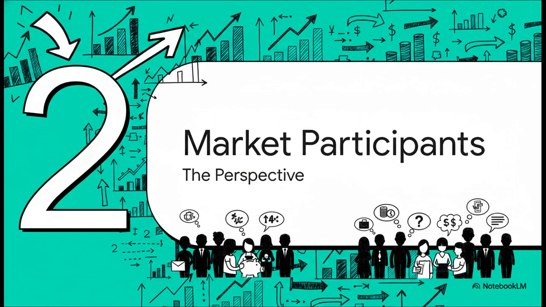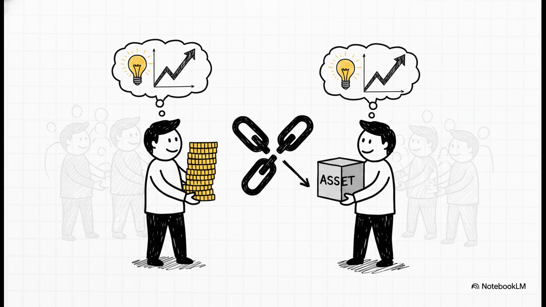Moving right into Section 2, the market participant perspective. The measurement always assumes a transaction is happening in the principal market, which is simply the market with the greatest volume and level of activity for that specific item. We assume the buyers and sellers are knowledgeable, able, and willing. Now listen closely to these rules.